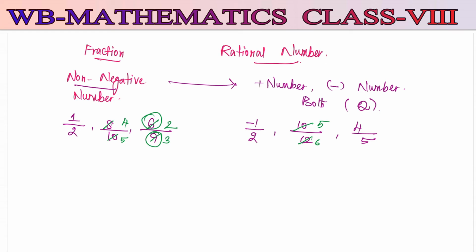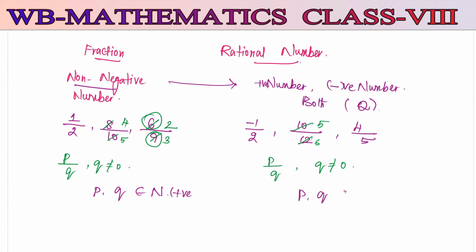In fractions also, Q should not be equal to 0 when it is in the form of P by Q. The same condition applies: Q should not be equal to 0. But the important condition is that P and Q belong to natural numbers, which means only positive numbers. But when it comes to rational numbers, P by Q, P and Q belong to integers.